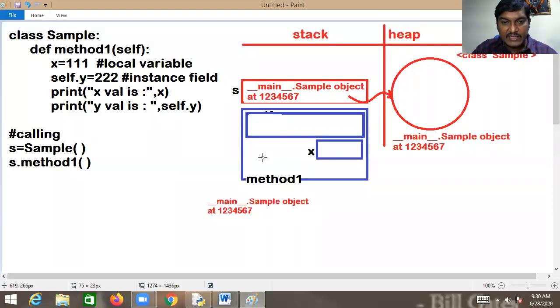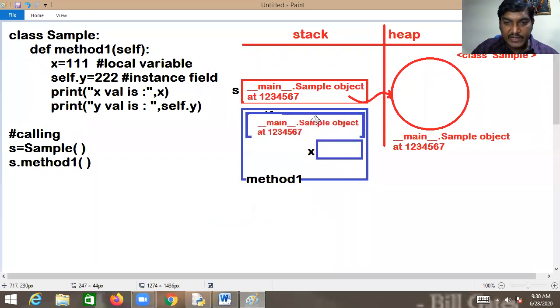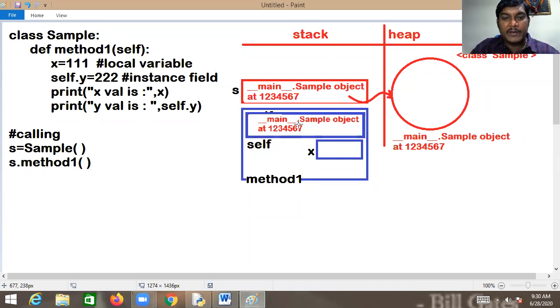Kindly notice this. This is self. Self always refers to the current object. What is meant by the current object? Current object means the object which is calling this method. This method is called by s. Now s is going to be the current object for method one.